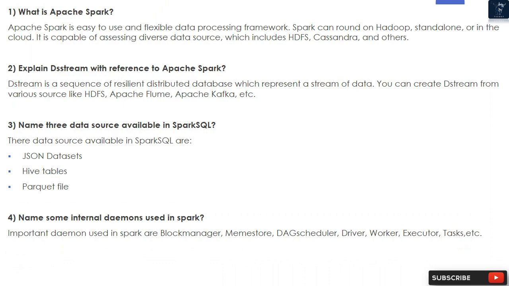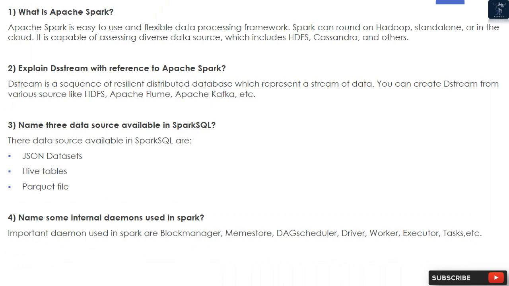2. Explain a stream with reference to Apache Spark. A stream is a sequence of resilient distributed datasets which represent a stream of data. You can create a stream from various sources like HDFS, Apache Flume, Apache Kafka, etc.